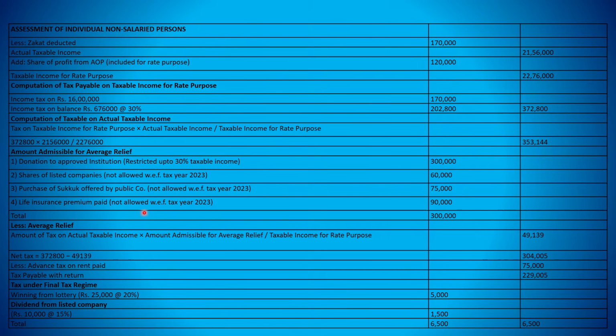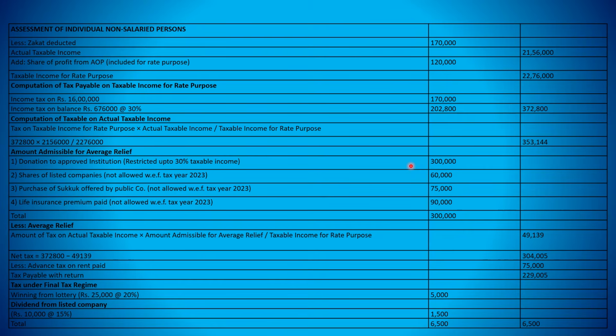Similarly, on life insurance there is no average relief allowed after 2023. So average relief is applicable only for the first category, that is donation to approved institution. So we will get the average relief only for this 300,000.